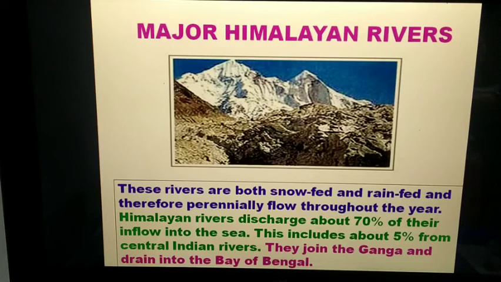Himalayan rivers discharge about 70% of their inflow into the sea. This includes about 5% from central Indian rivers, which join the Ganga and drain into the Bay of Bengal. So 70% of the flow is going towards the sea. Those rivers whose origin is from the Himalayas, their last part of the journey is towards the Bay of Bengal, and the 5% from central rivers also goes towards the Bay of Bengal.